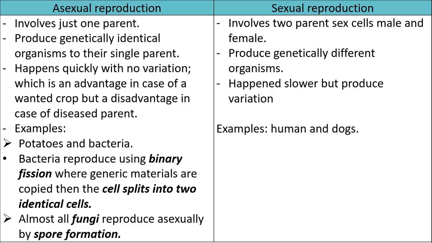I have a variety of characteristics or traits because for each trait, I have two copies. I have a copy from the first parent and a copy from the second parent. Examples of asexual reproduction: we have potatoes and we have bacteria. Bacteria reproduce by binary fission, which is the simplest way of asexual reproduction. Just one cell splits into two, so now I have more of the same kind. Almost all fungi also reproduce asexually by a process called spore formation. Sexual reproduction examples are humans, dogs, all mammals.